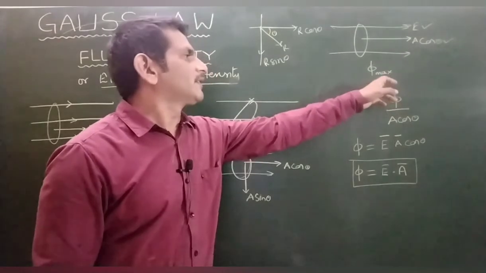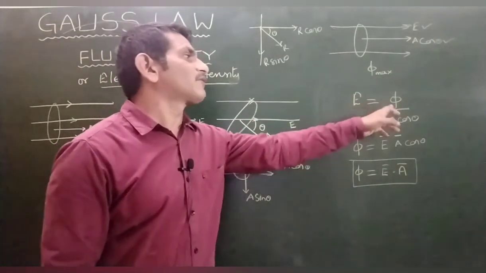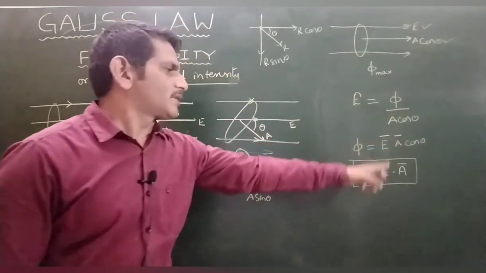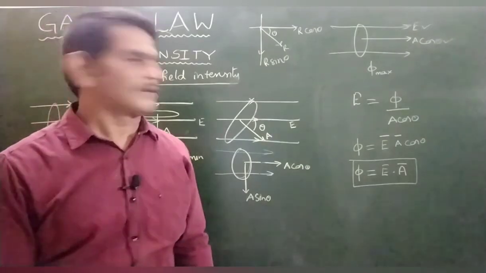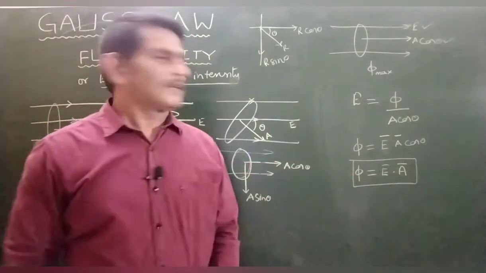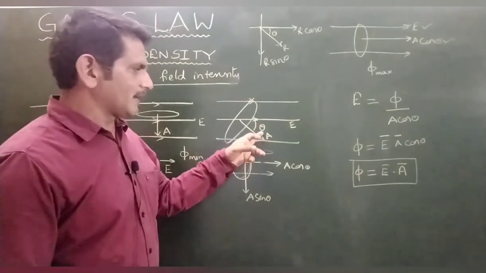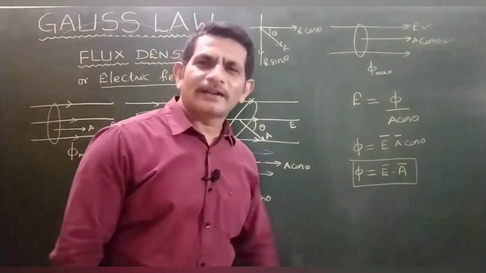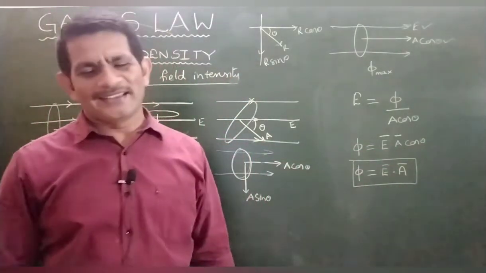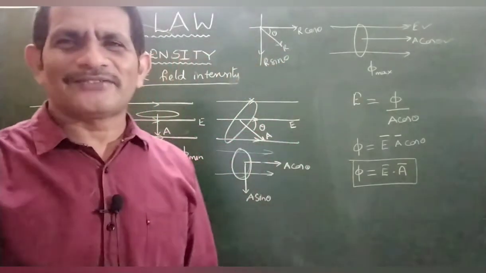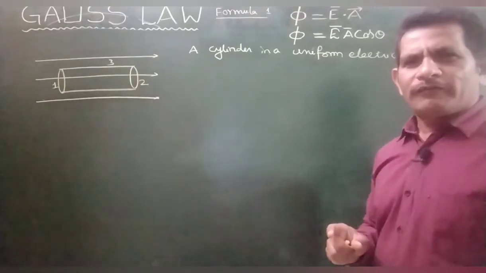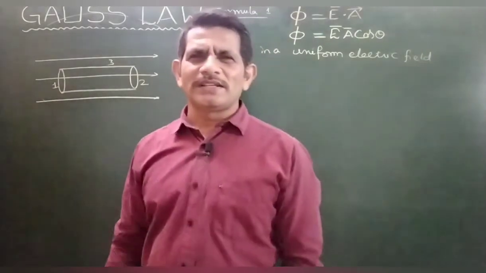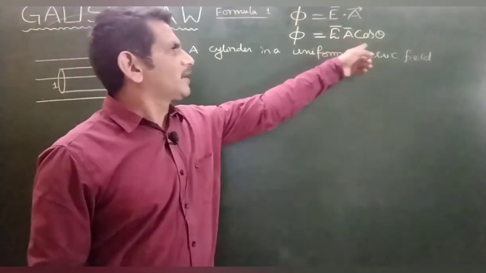That shows the flux: electric field intensity or flux density is flux per unit area. So phi is equal to E bar dot A bar. Flux formula: E bar dot A bar. If the electric field and area vector make an angle theta, the flux will be EA cos theta, that is E bar dot A bar. So we can go for Gauss law further. We got one formula, phi is equal to EA cos theta, which we have just derived.